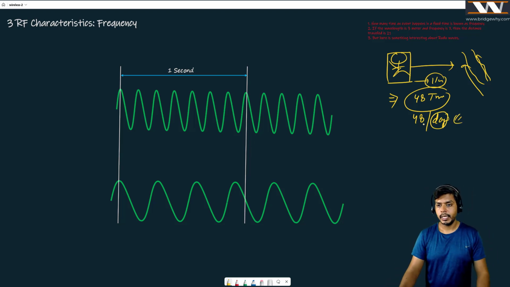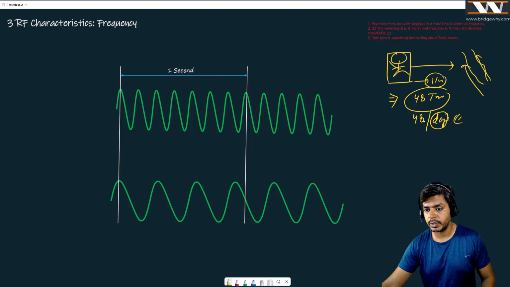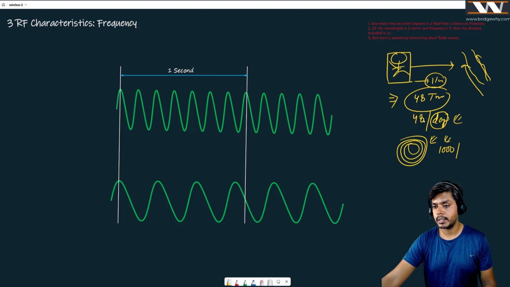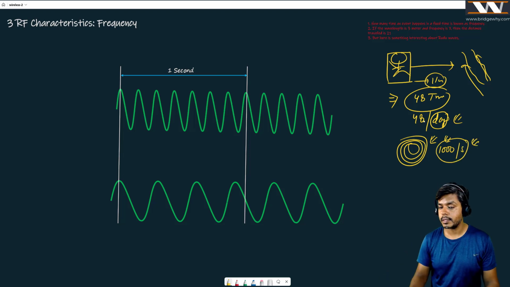Interesting, right? Similarly, if you take a motor, then the motor revolves. If you count how many turns it takes in 1 second, then that represents its frequency. For example, it can cycle 1000 rounds per second. This is the frequency.